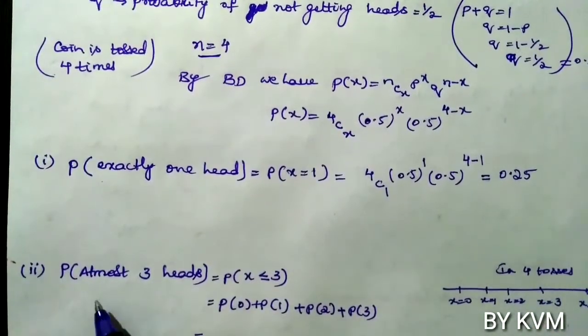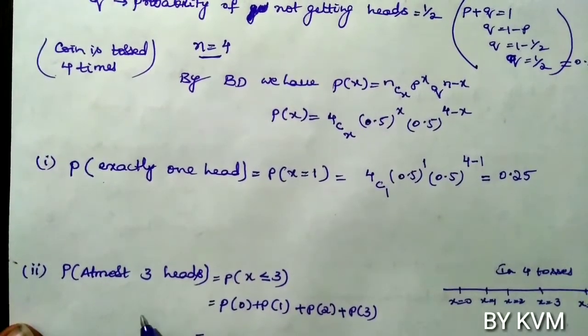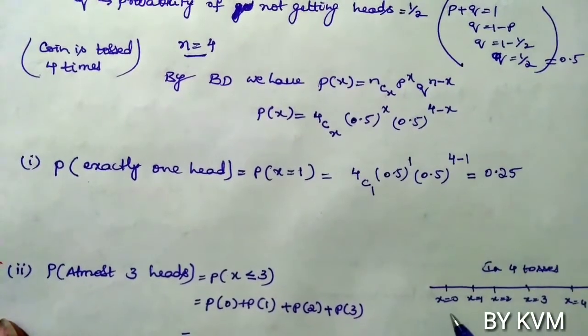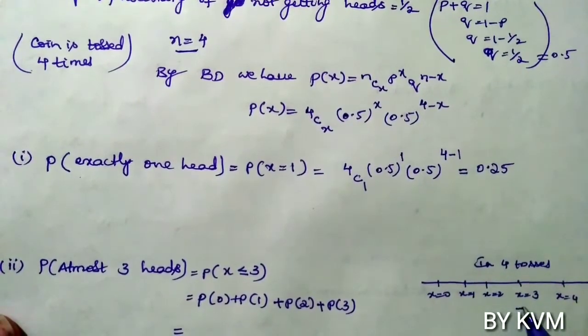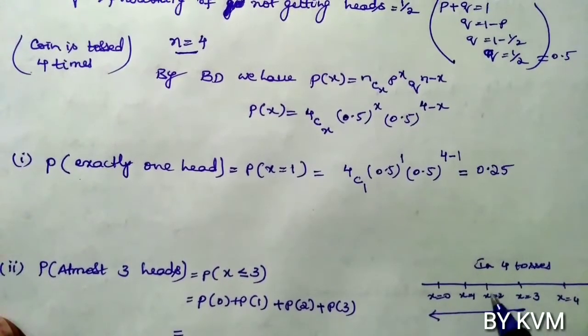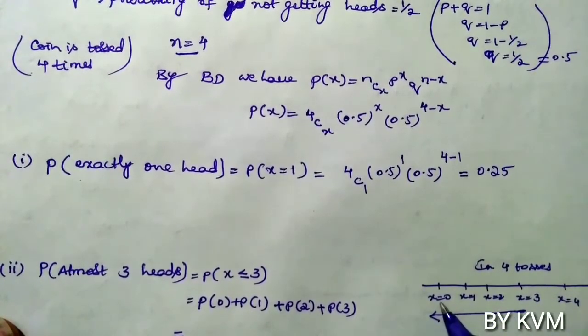In the second case, we have to find the probability of at most 3 heads. At most 3 heads means maximum 3 heads, that is 3 heads or fewer. So there is a possibility of getting 2 heads, 1 head, or no head. No head means only tails: x equals 0 means in all the 4 tosses we get only tails.